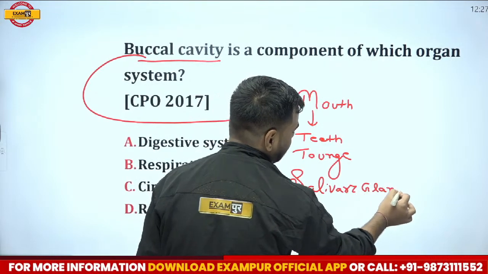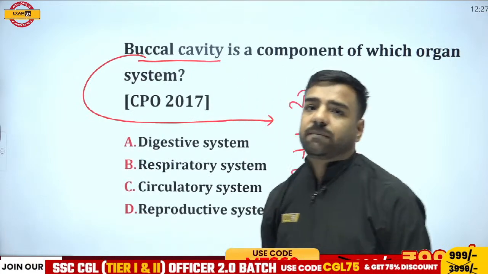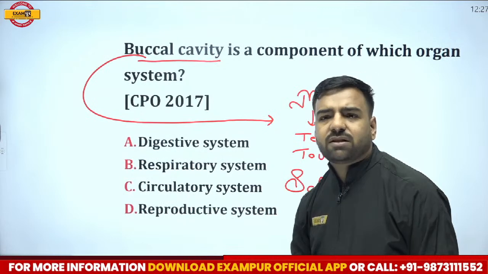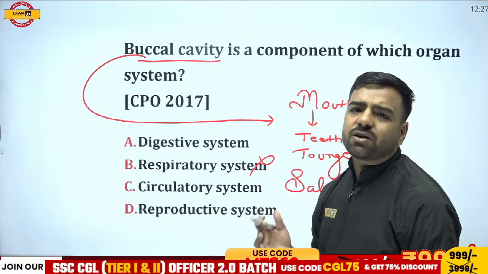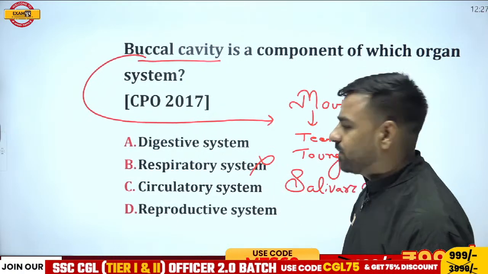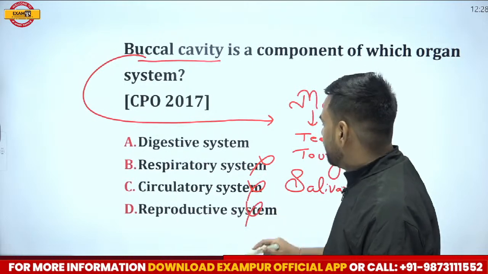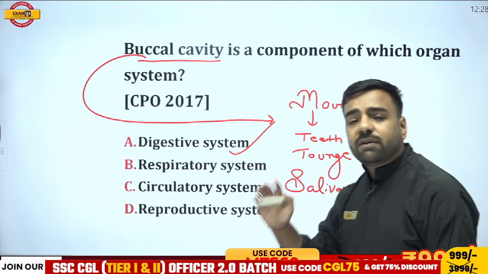In short, I'll say that this part of my mouth, what is that? That is buccal cavity. Now, obviously, if I go with this buccal cavity part, do you think respiratory system would be its option? Obviously not. Circulatory system, what's the link between these teeth and circulatory system? Obviously not. Reproductive system? No. So if I talk about these options, the only option left is digestive system. And we have discussed it.